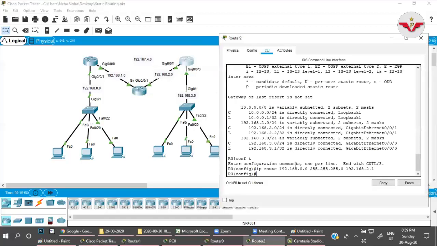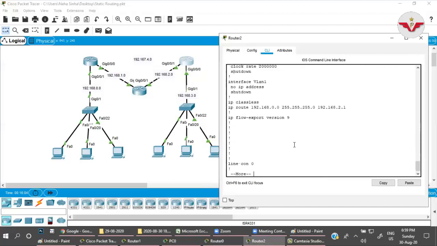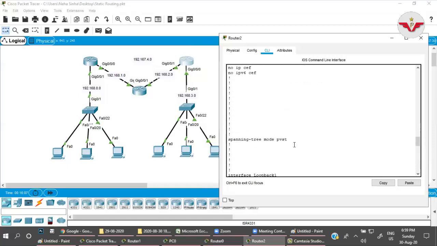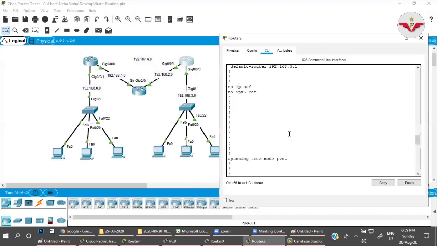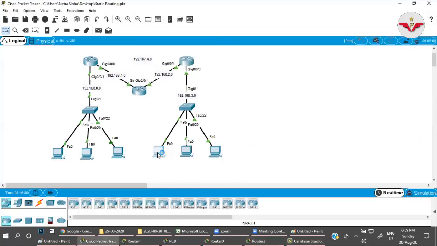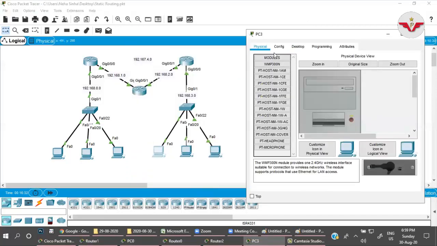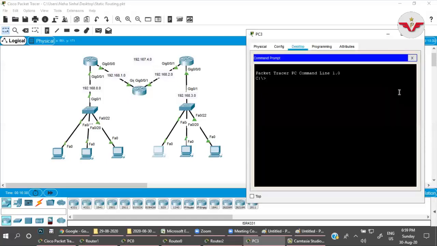And on this router, if you go and check, do show run, look here. Okay, I have given the information about the 0.0 network only, through 2.1. I have not given the information about the 1.0 network. So if any of these PCs tries to communicate with 1.2 or 1.1, what will happen? Let us check.